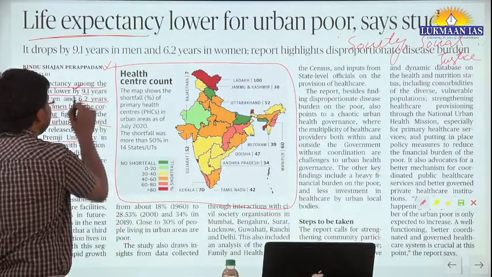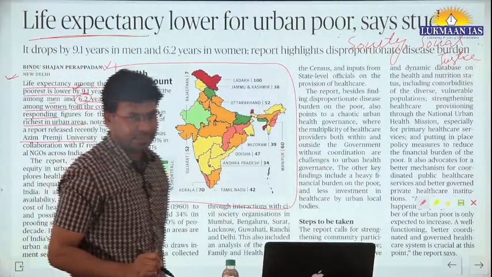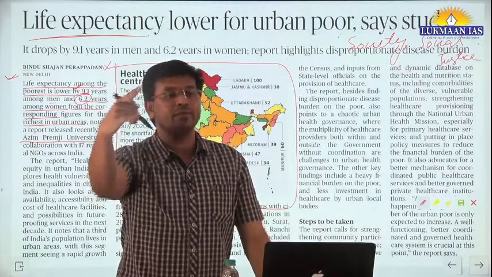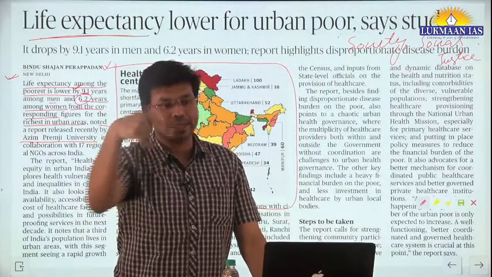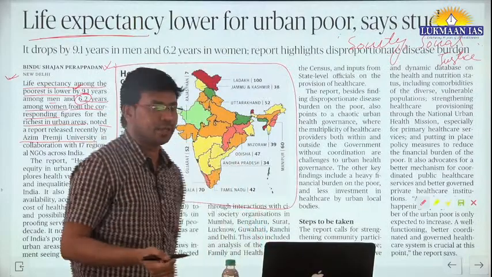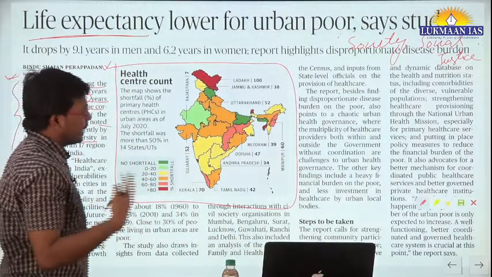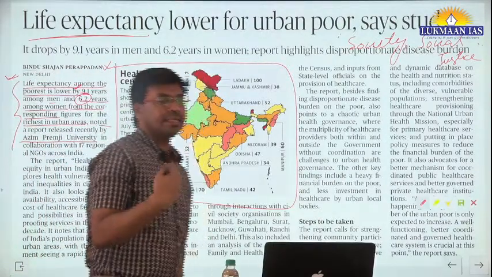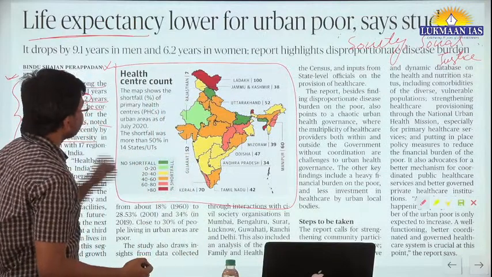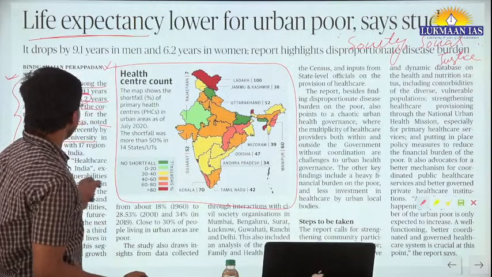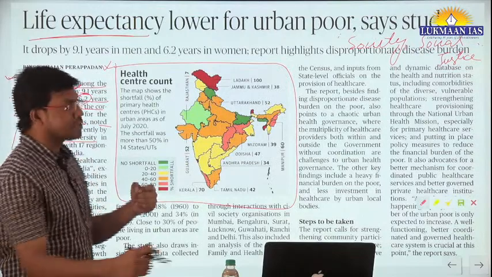And among women it is 6.2 years, meaning in the urban areas itself, the rich women can live 6.2 years more as compared to the poorest women. So this is the variability in life expectancy in the urban areas. They have talked about this particular thing. From here you can write down some of the points.